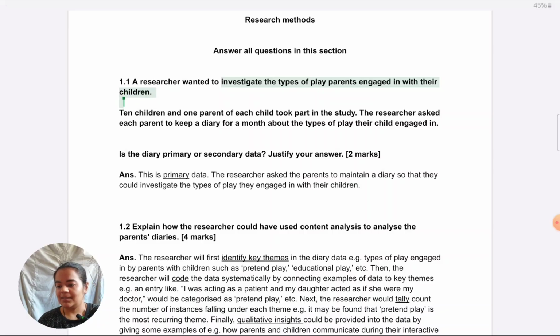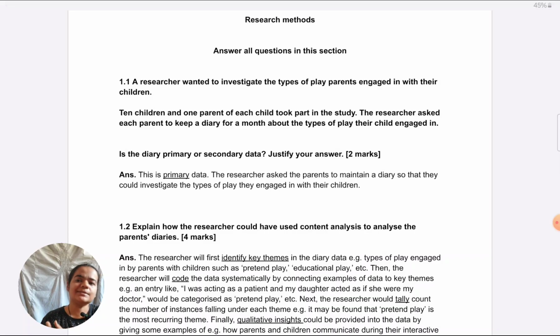So ask something about that, and also we should read a little further. Like he asked them to maintain a diary for the month, so he wanted to know, for a long time, what type of play they're engaging in. Keeping all this in mind, make the wording relevant to all the details given in the question. Also, before I phrase the question, open questions need to begin with describe, explain, elaborate, or why, how. So make sure your questions are along those lines.